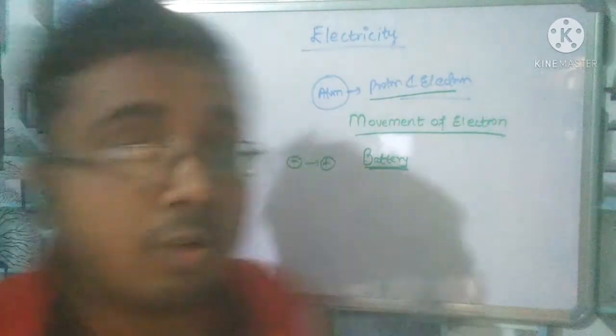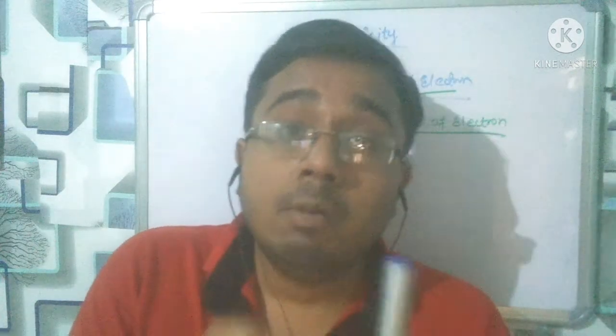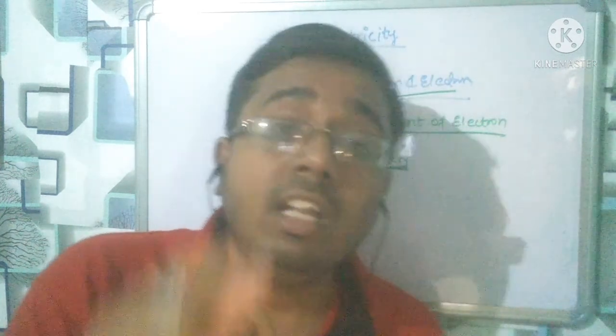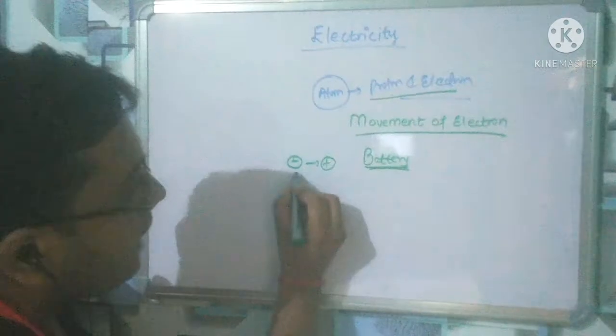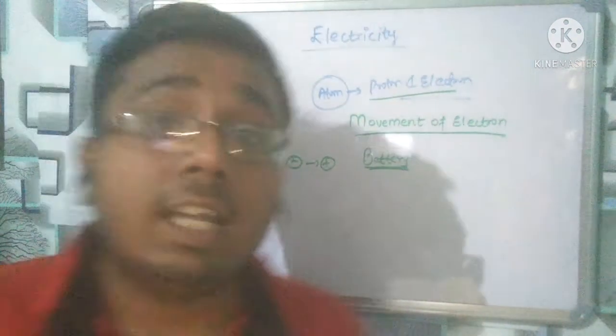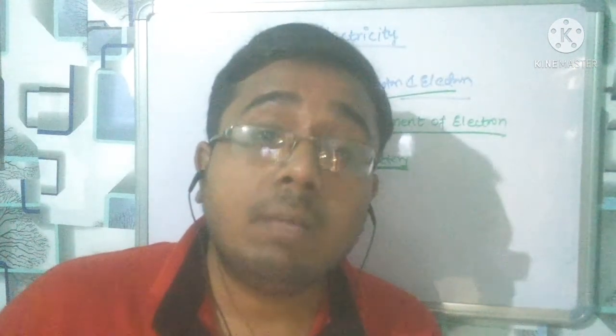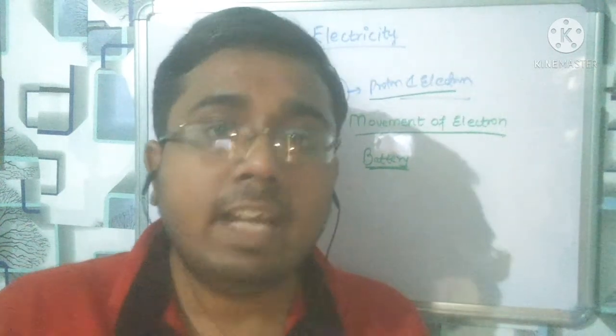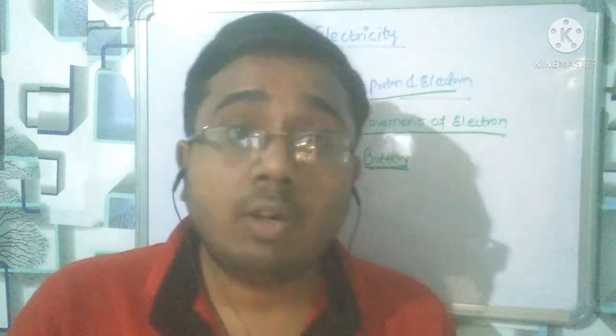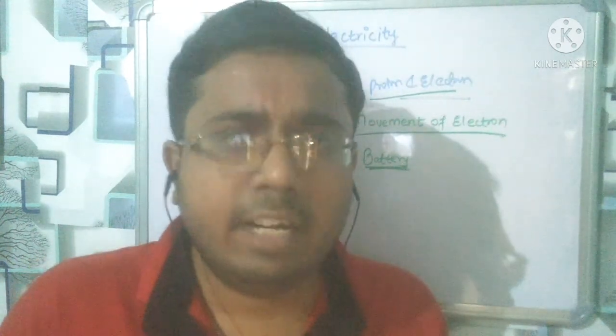So the movement of electron in the opposite direction is called the electric current. Movement of the electron is always from negative to positive terminal, but the electric current movement is from positive to negative terminal.